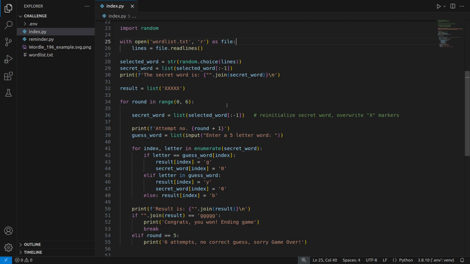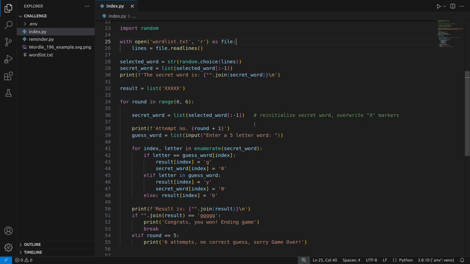And in the end, I was thinking about maybe popping out of the array, but what I decided to do was right up at the point where we choose the word and give it this string a variable assignment selected word, I decided thereafter wherever we're going to use it to slice that string, and what this does is it will knock off the final character in the string, which has an index of -1, so everything up to but not including -1. So I've made reference to it there, and I think yeah, I also made reference to it there as well.